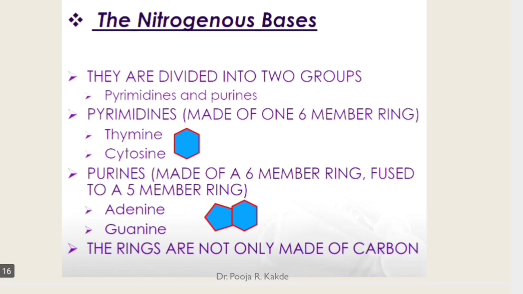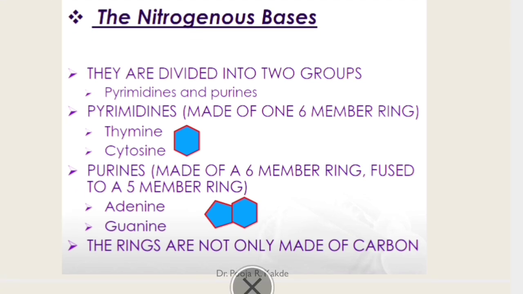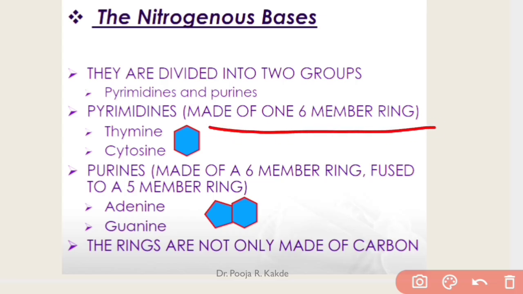These nitrogenous bases are divided into two groups, purines and pyrimidines. What are pyrimidines? They are made up of a 6-member ring. In case of purines, it is again a 6-member ring, but it is fused to a 5-member ring. So you might have a question on which of the following contains 2 rings.